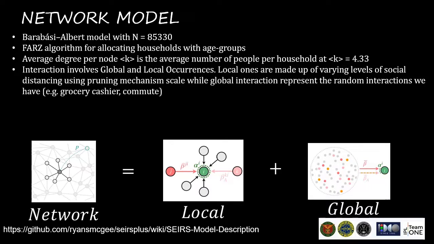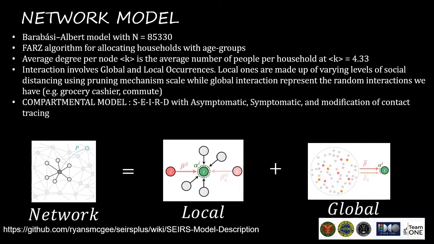Now, the interaction in this model involves global and local occurrences. Local interactions are made up of the direct contacts of an individual, while global interactions represent the random interactions of an individual during the day. The compartmental model in this network uses SEIRD, which stands for susceptible, exposed, infected, recovered, and dead, wherein infected is subdivided into asymptomatic and symptomatic cases, and there is also a modification of contact tracing.